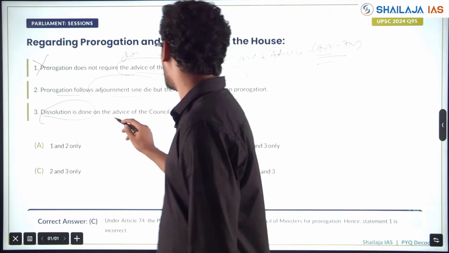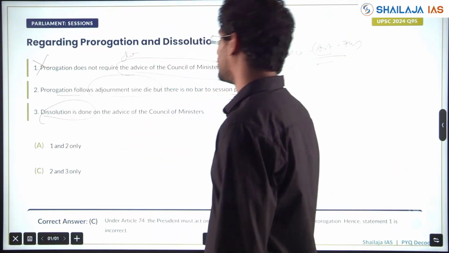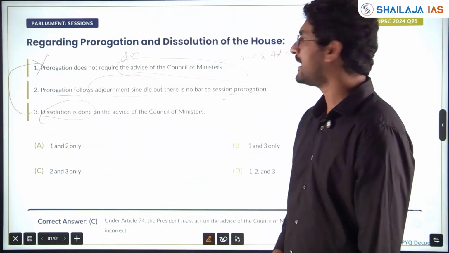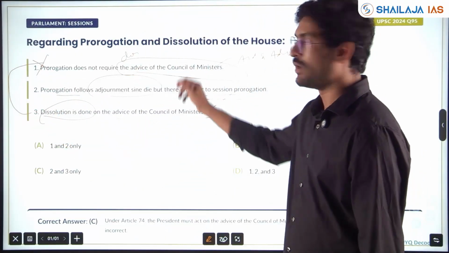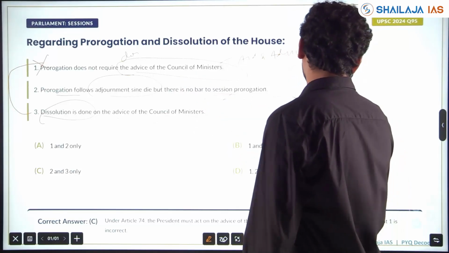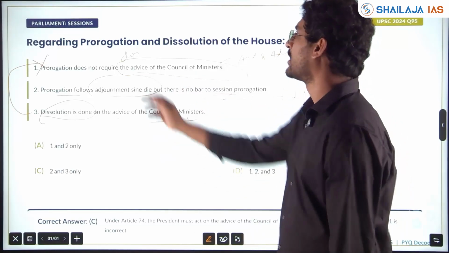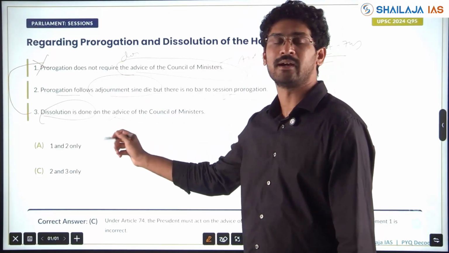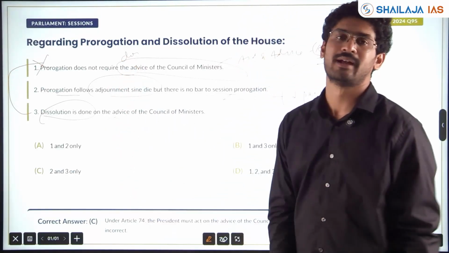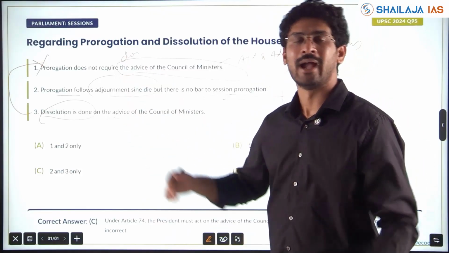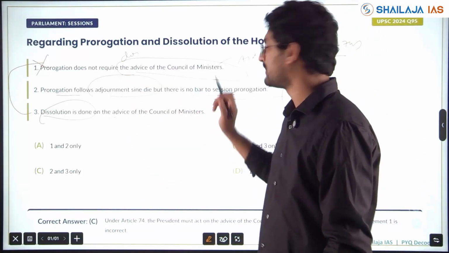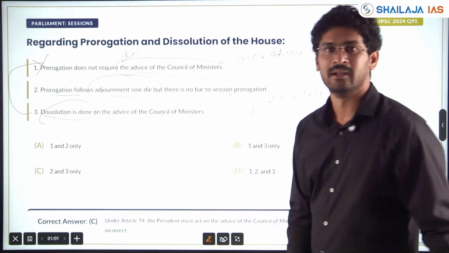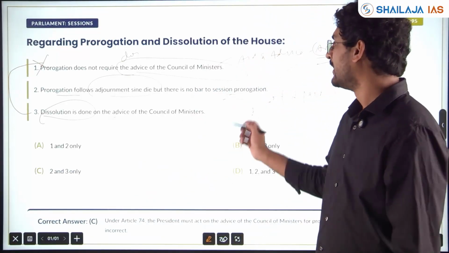Dissolution is done on the advice of Council of Ministers. See, these two are contradictory. If pair is asked, and I know one of this will be right, I will say 2 pair directly. Because if one does not require aid and advice, and the other says it does require aid and advice, only one of the two statements will be correct. If pair is asked, I'll just simply put with 2 pair. If pair is not asked, then 2 is right.